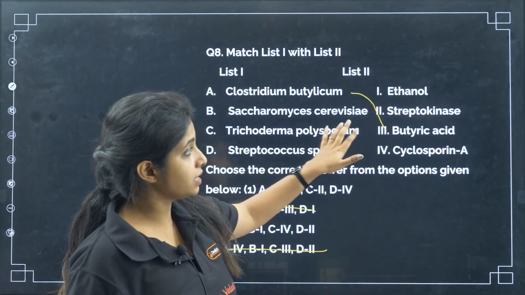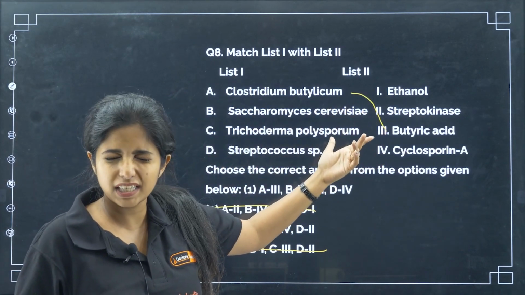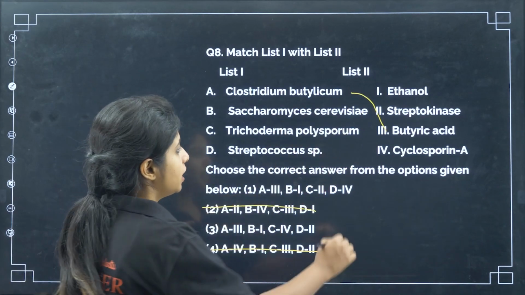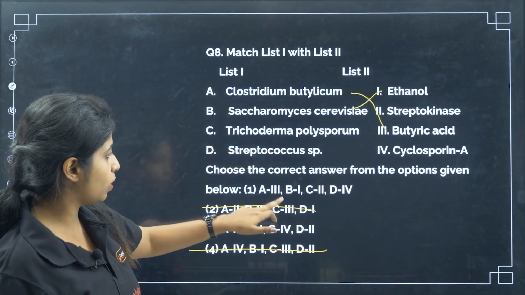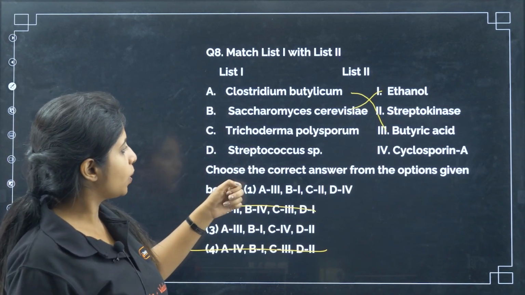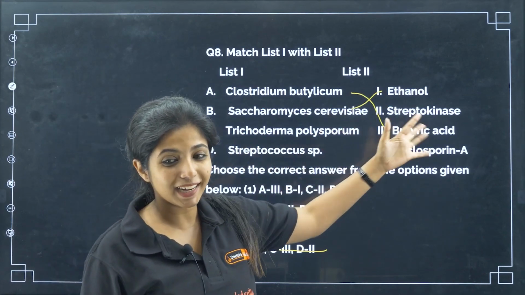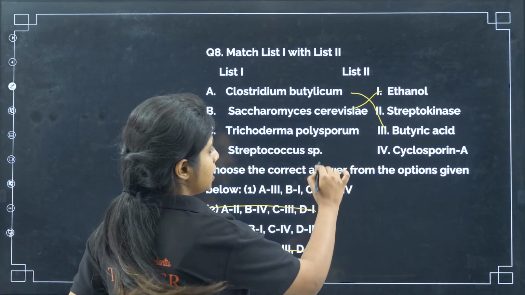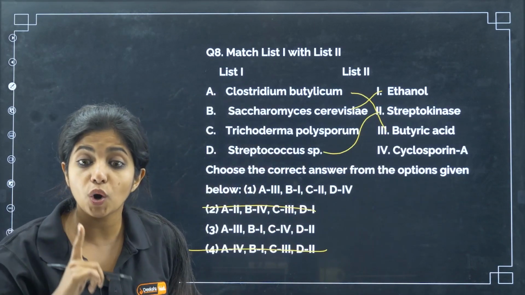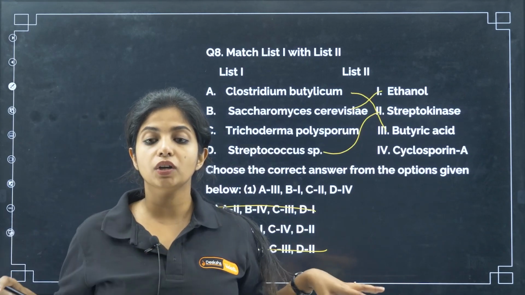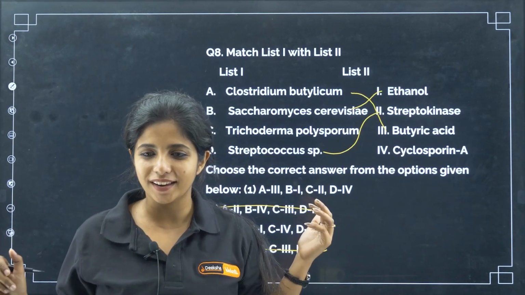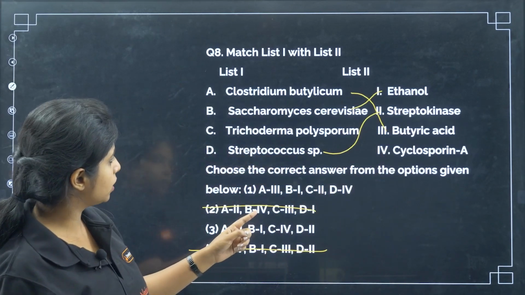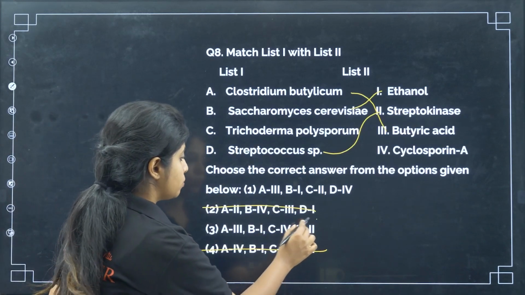Now, Saccharomyces cerevisiae, which is yeast. Yeast does fermentation, and the product is alcohol, ethanol. So B goes with 1. I have 2 options like that. Let's go ahead. Streptococcus and streptokinase sound similar. Streptococcus is a bacteria that produces streptokinase, which is a clot buster. Please remember it. It breaks down the clot, so there won't be any clots. That is the use of streptokinase. So D goes with 2. I have just one option and this becomes my answer.